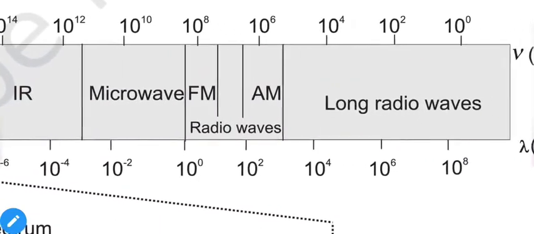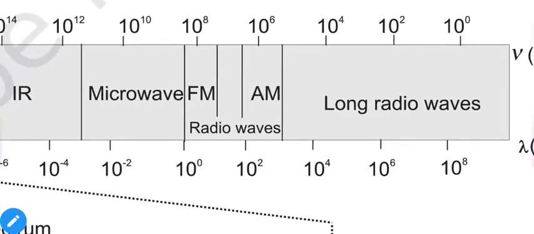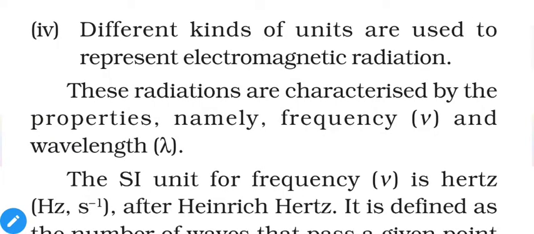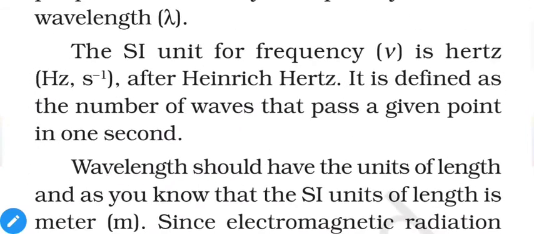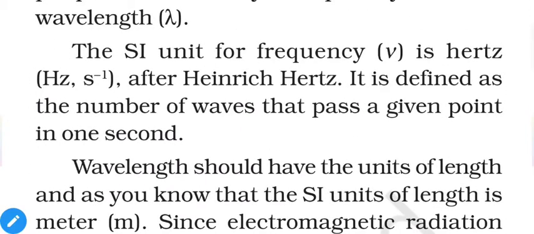As for example, to detect or capture radio waves, we need radios, FM or AM, as mentioned here. And different kinds of units are used to represent electromagnetic radiation. These radiations are characterized by properties, namely frequency and wavelength. So the SI unit of frequency ν is hertz, Hz, or centimeter inverse.